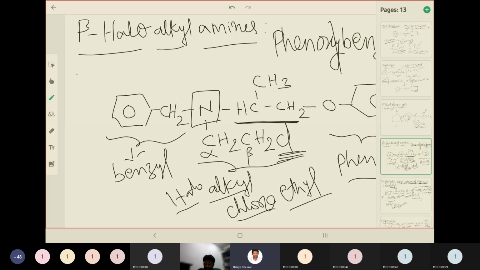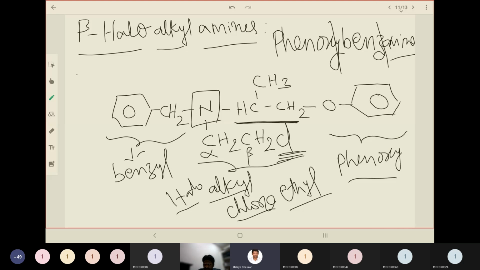Then we proceeded forward to see beta halo alkylamines. In that, the first candidate is phenoxybenzamine. This is an alkylamine. Here the alkyl group present in the structure is ethyl chloride. So beta means the carbon directly attached to the amine carbon is alpha, and the carbon after alpha is beta. So the chlorine atom, the halogen, is attached to the beta carbon. So beta halo alkylamine. So this becomes the central structure.